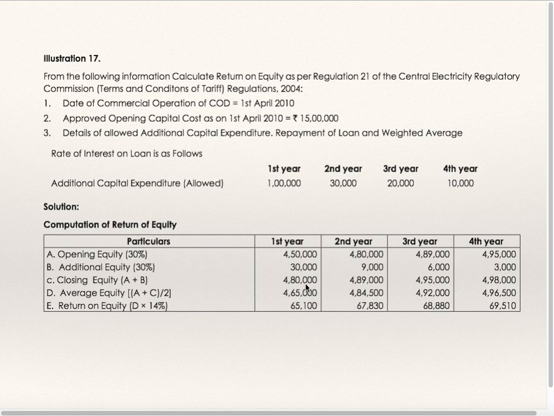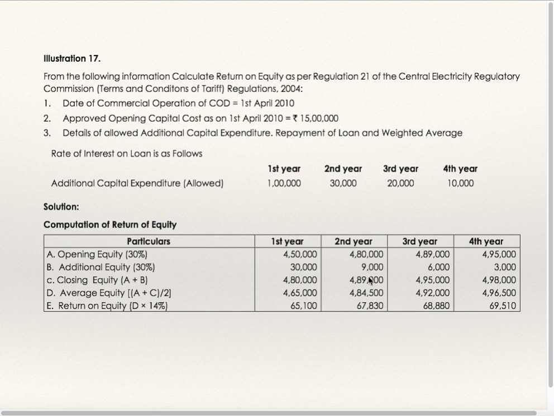Second year. The first year's closing equity is the second year's opening equity. Additional capital cost is 30,000. 30% of 30,000 is 9,000. Opening plus addition is closing, 1,89,000. Opening plus closing divided by 2 is average. 14% of average is return on equity.